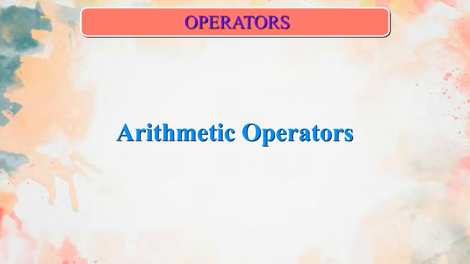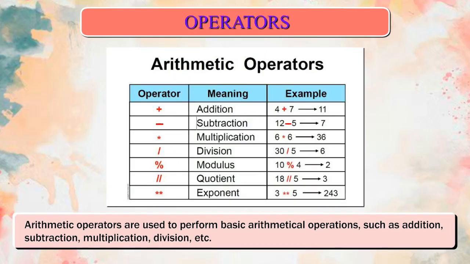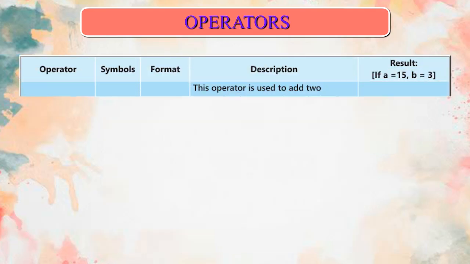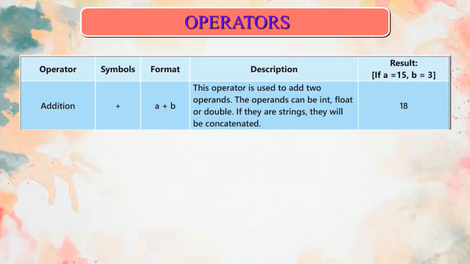Arithmetic operators. Arithmetic operators are used to perform basic arithmetical operations such as addition, subtraction, multiplication, division, etc. Operator addition. Symbol plus. Format A plus B. Description: this operator is used to add two operands. The operands can be int, float, or double. If they are strings, they will be concatenated. Result: if A is equal to 15, B is equal to 3, the result is 18.